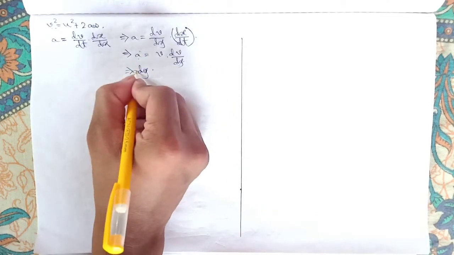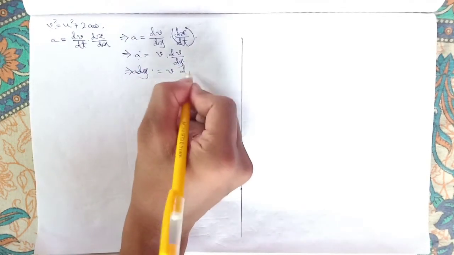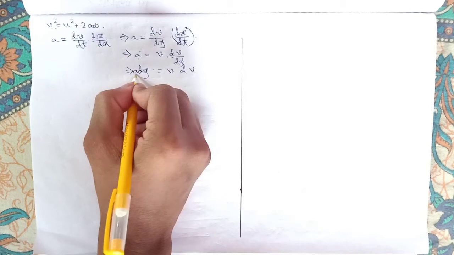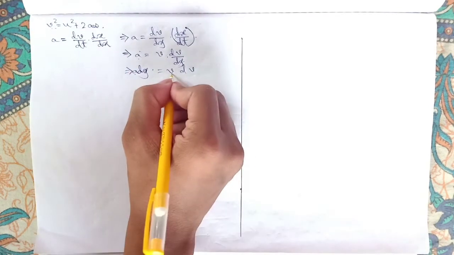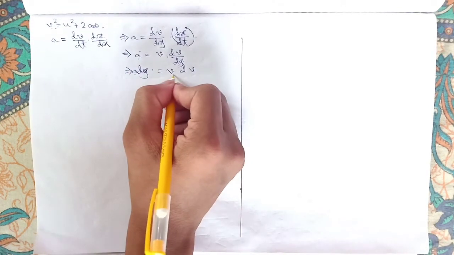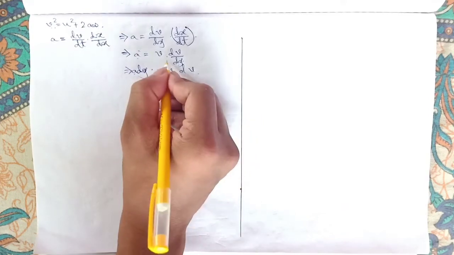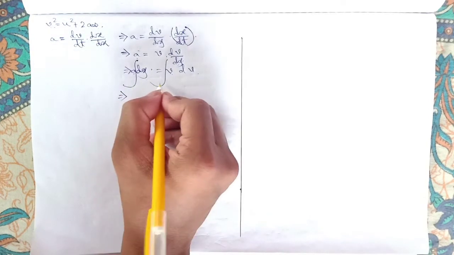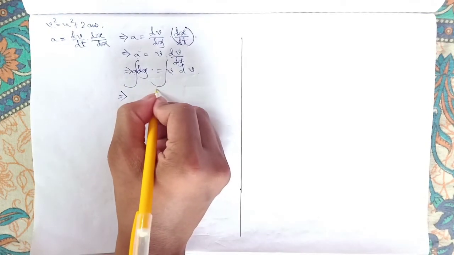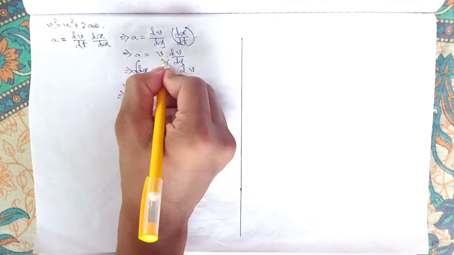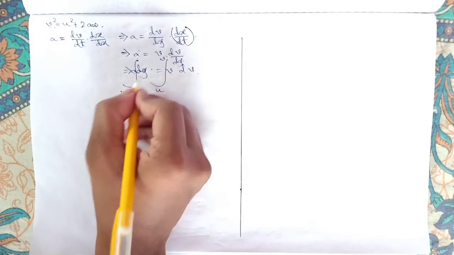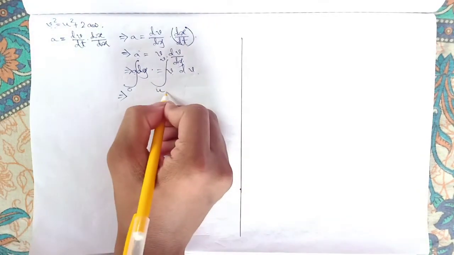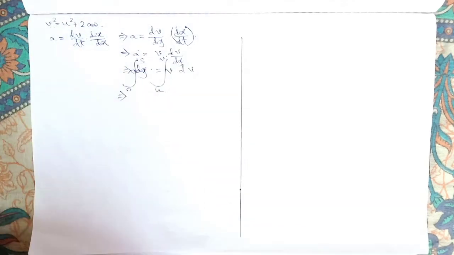Okay, we just multiply it, a dx equal to v dv. Now a is constant for the acceleration, and v is changing with dv, so integrate it. As the initial velocity is u, the final velocity is v, the initial distance is 0 and the final distance is s.